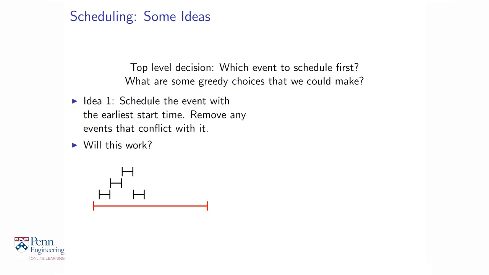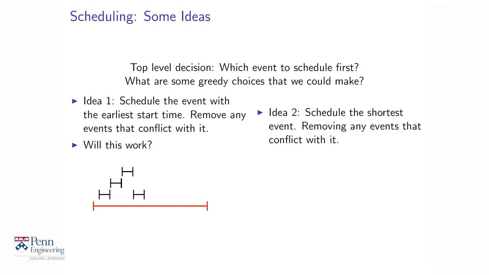Let's try to examine another greedy policy. It might be to schedule the event that lasts the shortest duration first. And of course, every time you decide to schedule an event, you should remove all the events that conflict with it. Why might this be a good idea? The thinking is, if you schedule short events, they don't hold up the auditorium for too long, and it will be available for other events. That seems reasonable on the surface again. So let's look at how that would work.